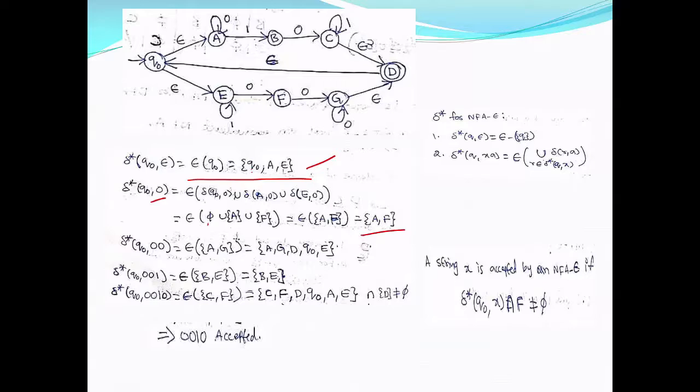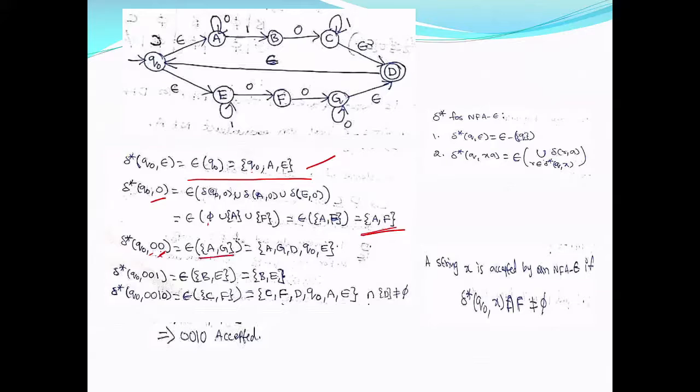Now delta star of q0 on 0 0. For 0 we have already calculated as a comma f. So I am writing directly. So a on 1. For 0 0 it should be x is 0 and a is 0. So this delta star of q0 on 0 is already calculated in the previous step. So a comma f. So a on 1 is d. A on 0 is a and f on 0 is g.